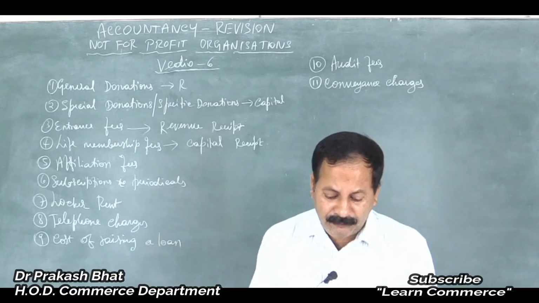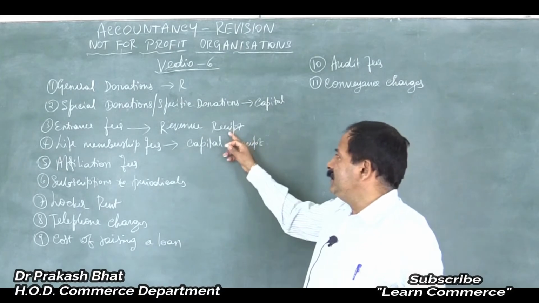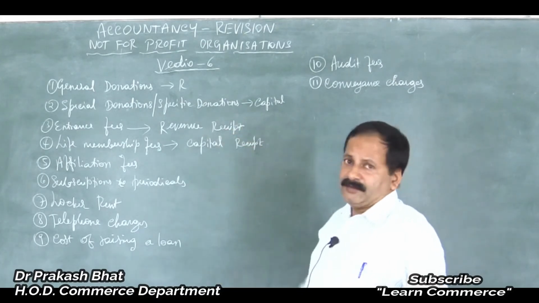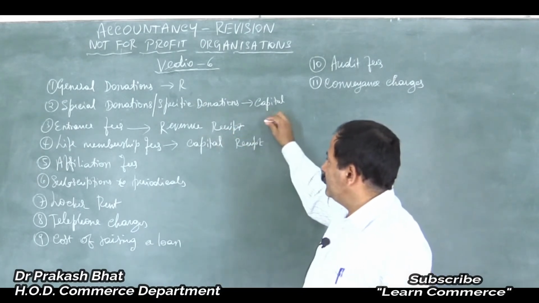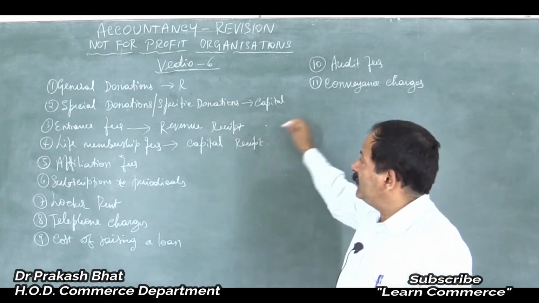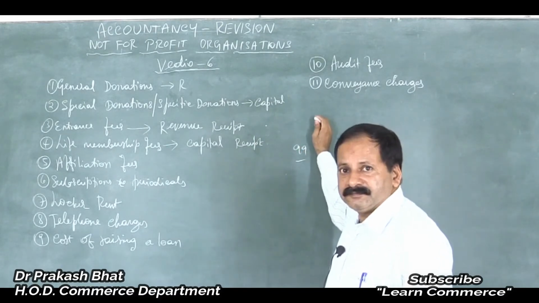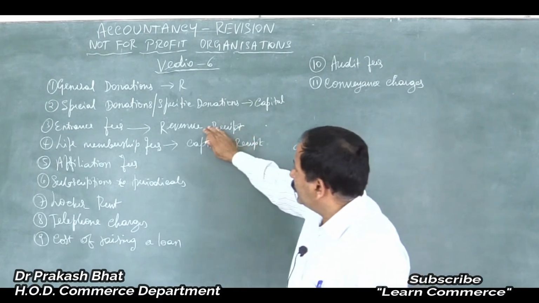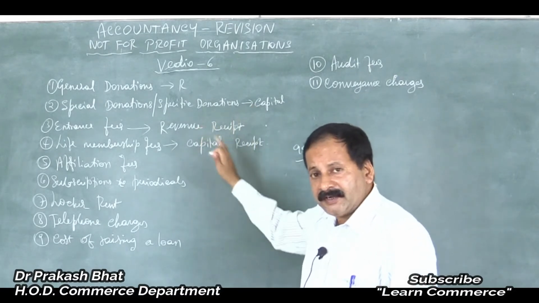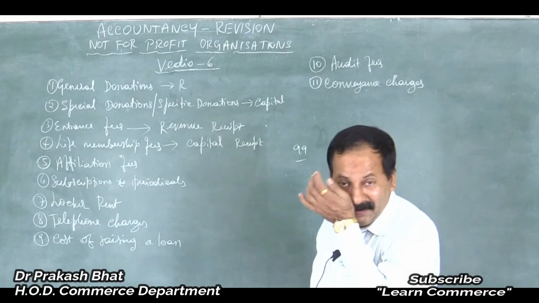Otherwise, if you write revenue expenditure instead of revenue receipt, they will deduct 1 mark and reduce it to 99. If you write only revenue, they will put right and give full marks.